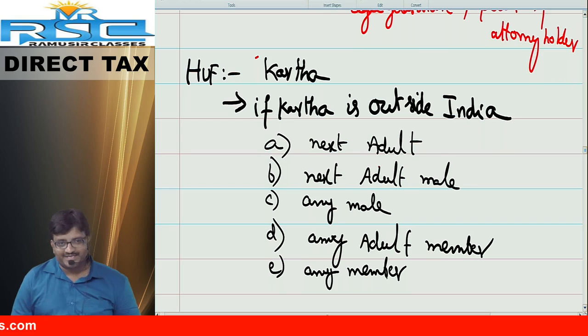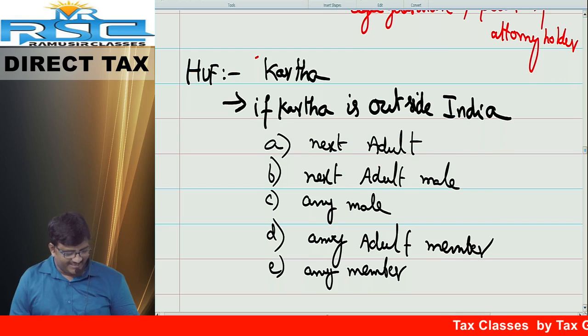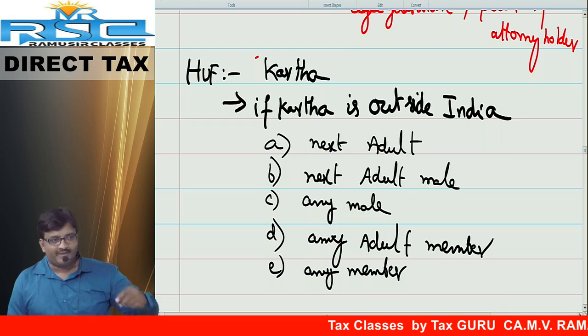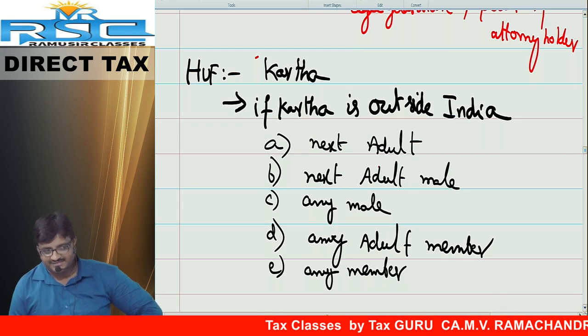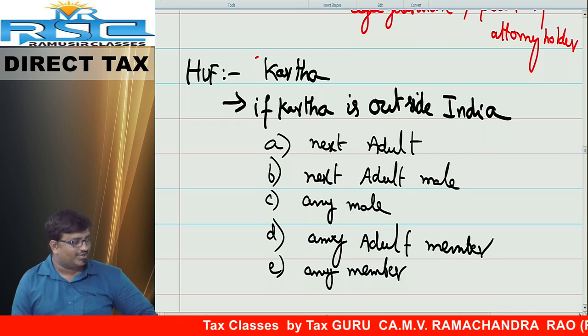Any adult member can sign. 1, 2, 3, 4, 5, 6, 7, 8, 9. Any member can sign. Very good. Means minor also can sign in your meaning? That means minor also can sign.